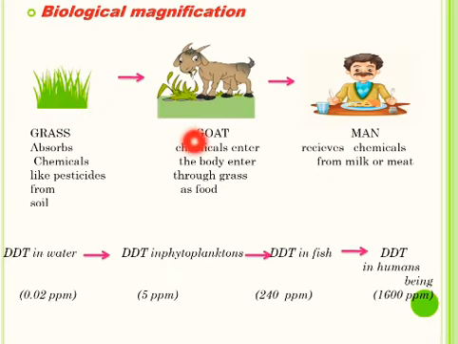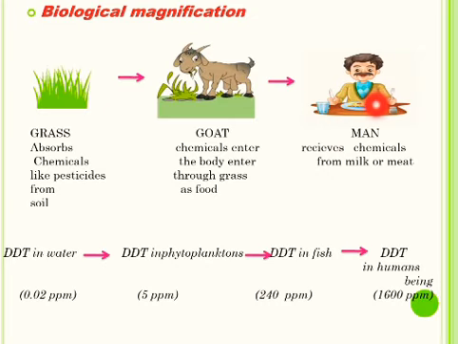And when animals like goat come to graze these type of plants, these chemicals enter their body. This is one of the ways in which they enter the food chain. As these chemicals are non-biodegradable, these get accumulated progressively at each trophic level.